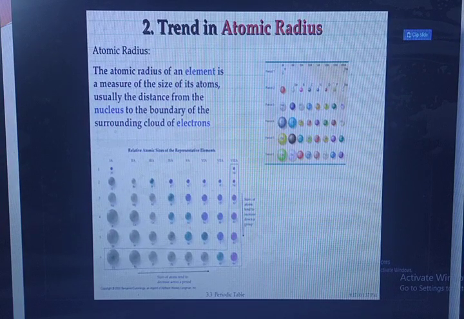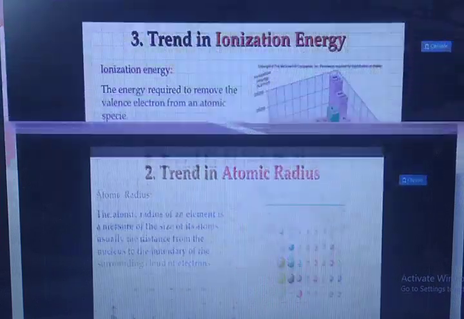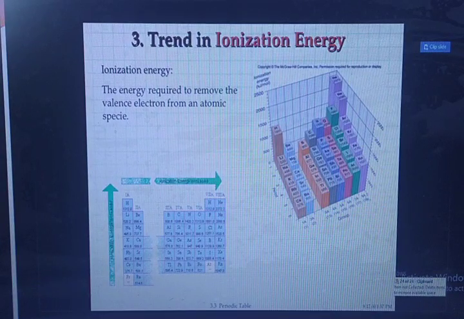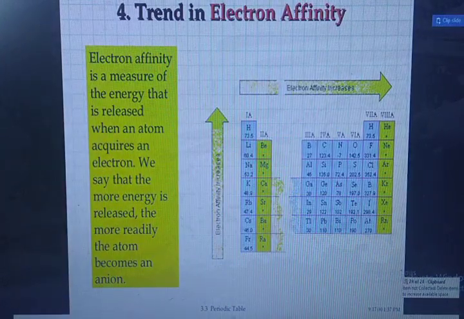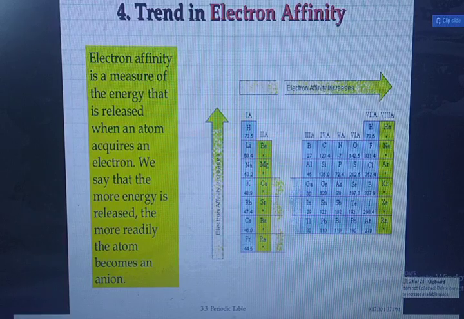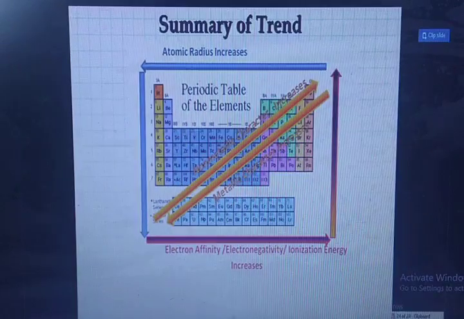Trends in atomic radius. The atomic radius of an element is a measure of the size of its atom, usually the distance from the nucleus to the boundary of the surrounding cloud of electrons. Trends in ionization energy. The energy required to remove the valence electron from the atom. Trends in electron affinity. Electron affinity is a measure of the energy that is released when an atom acquires an electron. We say that the more energy is released, the more readily the atom becomes an anion. This is the summary of the trends in the periodic table.